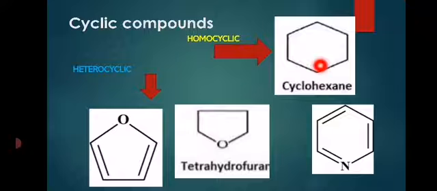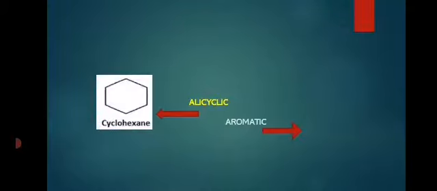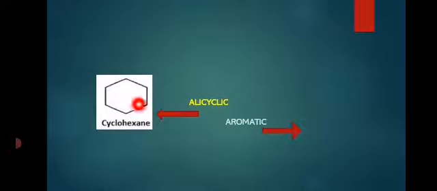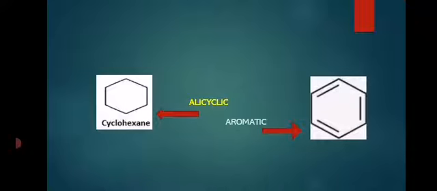Now, in the case of homocyclic compounds, there are other classes of compounds. They are further classified into two types. One is the alicyclic compound and the other is the aromatic compound. In the alicyclic compound, the ring is made up of only carbons, and it is not aromatic. That is, these compounds do not follow Huckel's rule. And aromatic rings are also present, like benzene.